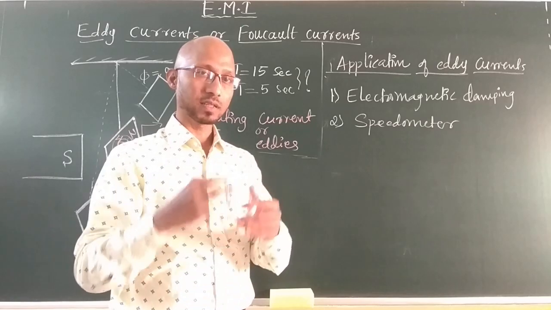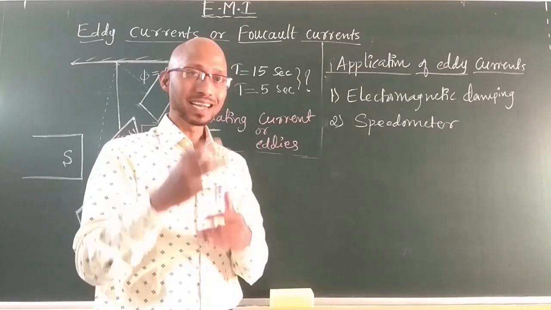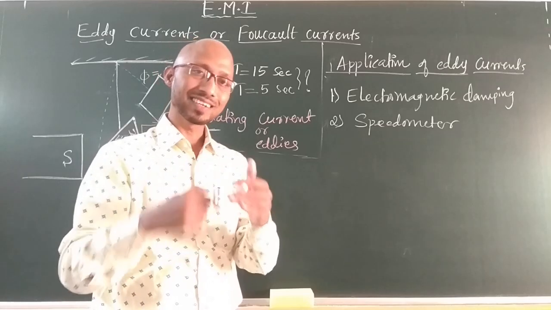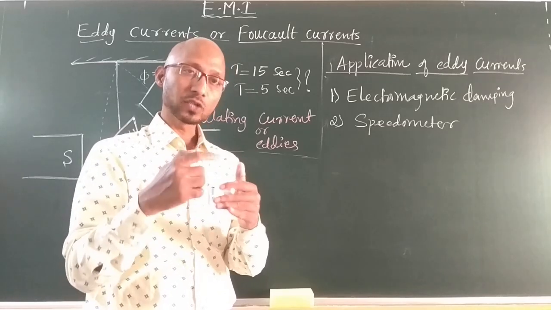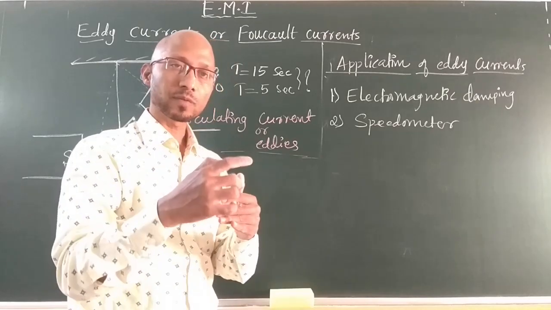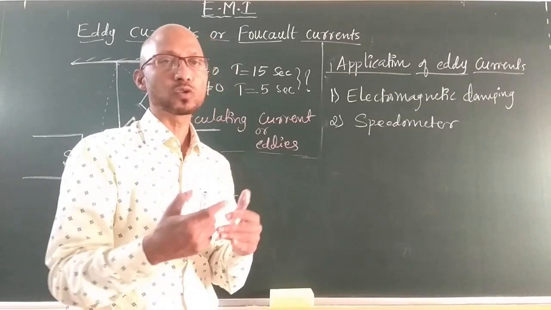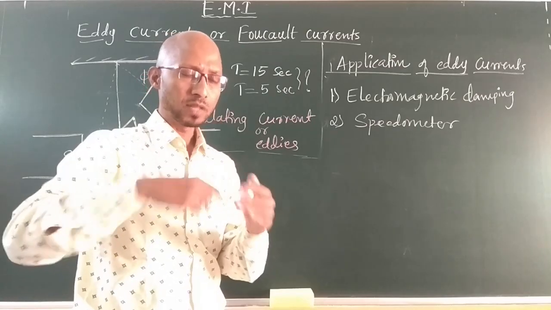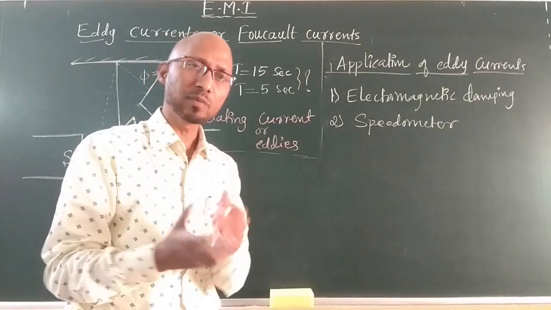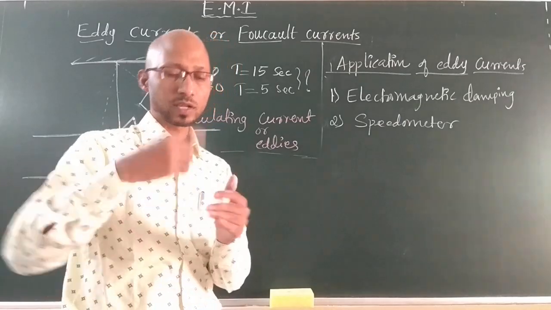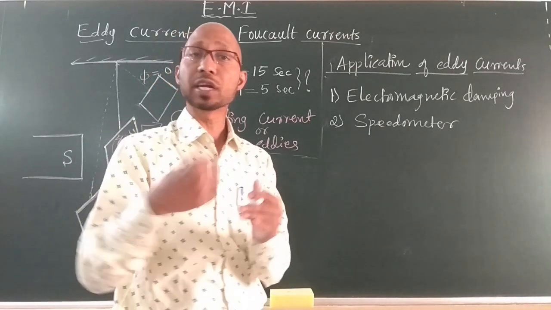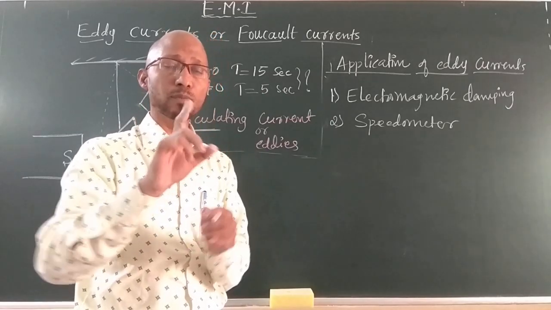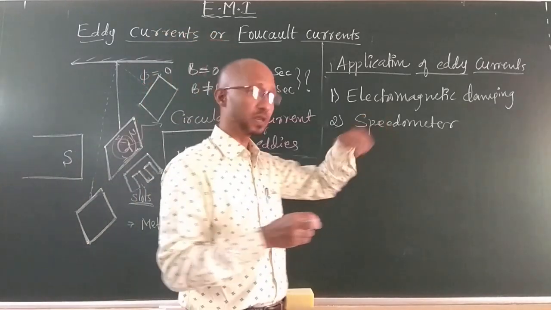Now, what actually happens? There is an axle attached to a drum. Inside the drum, there is a magnet, and this magnet rotates inside the drum. The flux induced in an aluminum drum changes as the magnet rotates in it. The magnetic flux linked with the drum changes, and it induces a current in that drum. With the help of a pointer, that induced current is used to note down your speed.